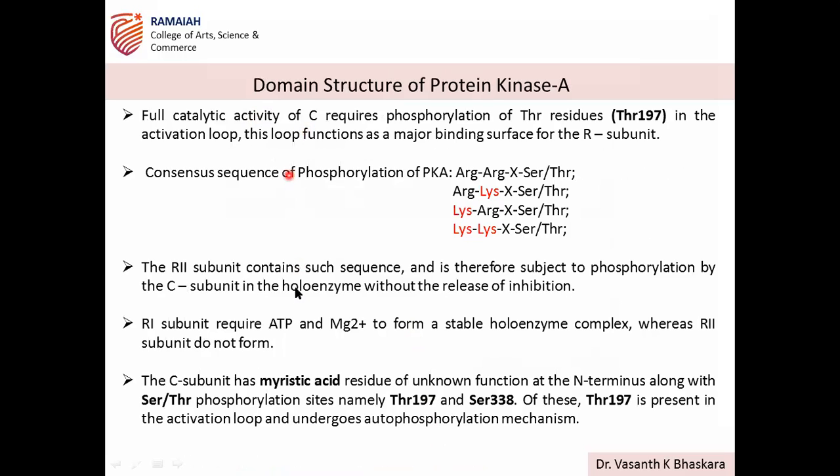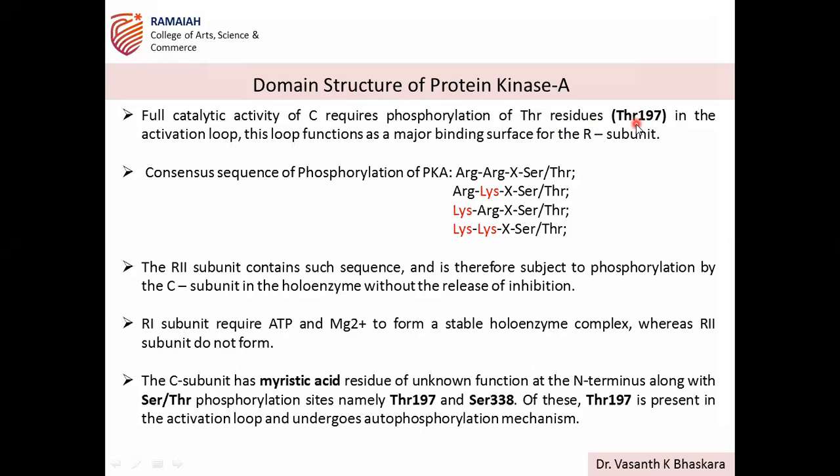So this is the domain structure. If you draw the subdomain structure of PKA, you have to write like this. So full catalytic activity of the C subunit requires phosphorylation. It has to undergo phosphorylation of residue 197, threonine 197. This is the site present in the activation loop of the C subunit. This loop functions as the major binding surface for the R subunit. So this is the site which is being masked by the R subunit.